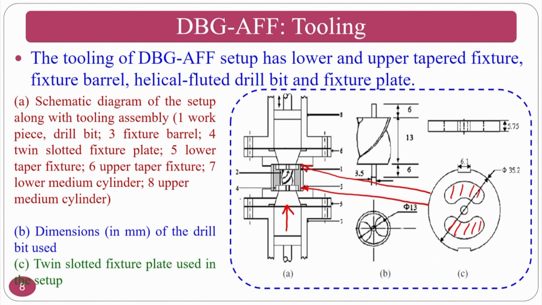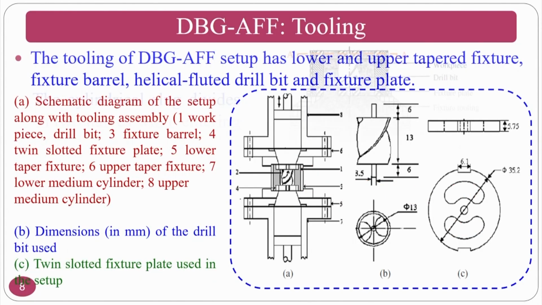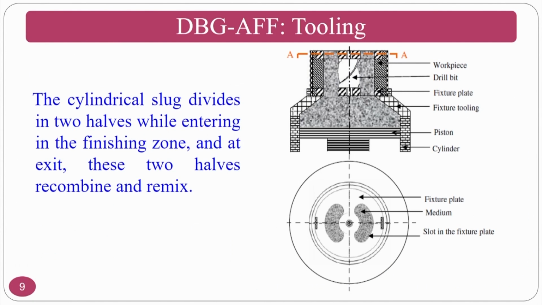Because of this it exits in two ways, and since the medium has self deformability, new cutting edges will come because there will be intermixing in the medium cylinders. You can see here how the medium slug divides into two halves.